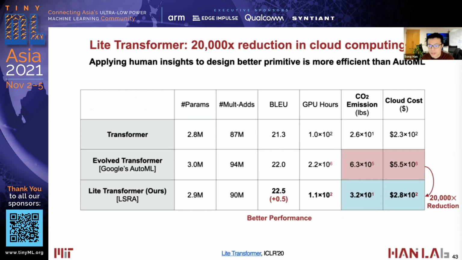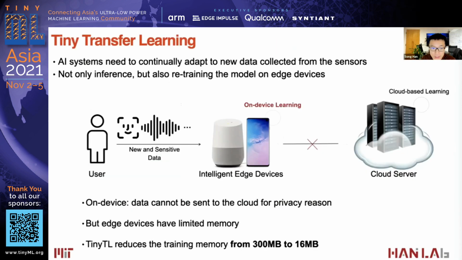Okay, so those are several domain-specific optimizations on videos, point cloud, and natural language. And finally, we'll briefly discuss tiny transfer learning. We not only want to run inference on mobile devices, but also do training on those tiny devices. We find that memory is the bottleneck. So we propose a technique called TinyTL, tiny transfer learning, in NeurIPS 20 that can reduce the training memory from 300 megabytes to 16 megabytes.